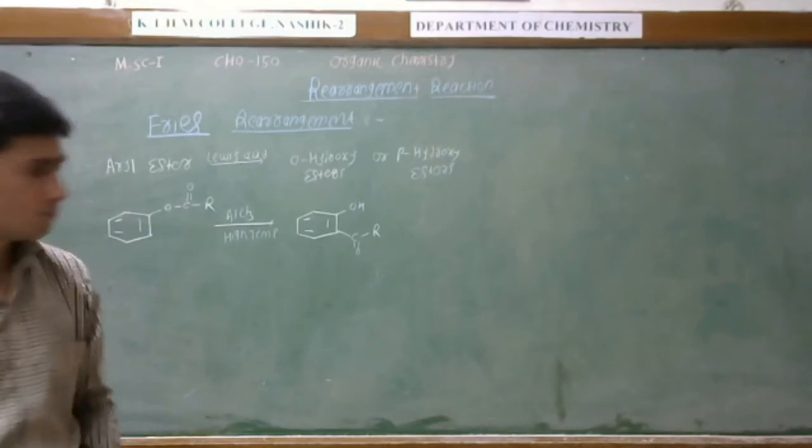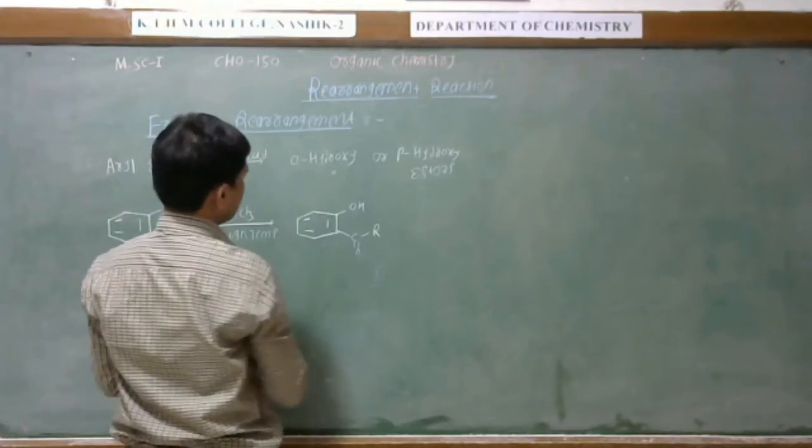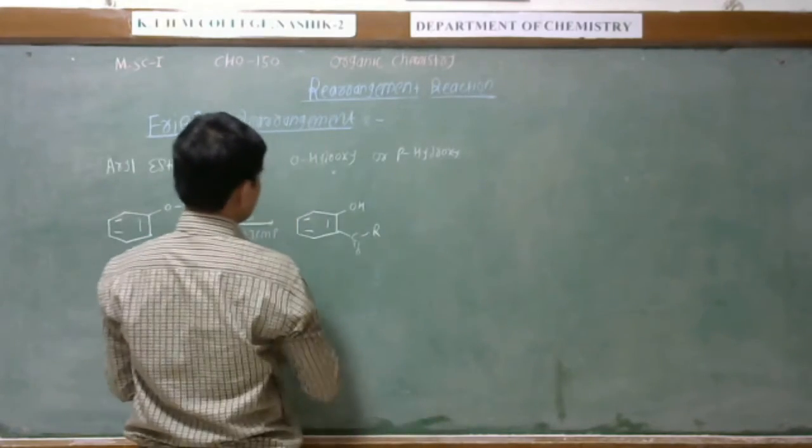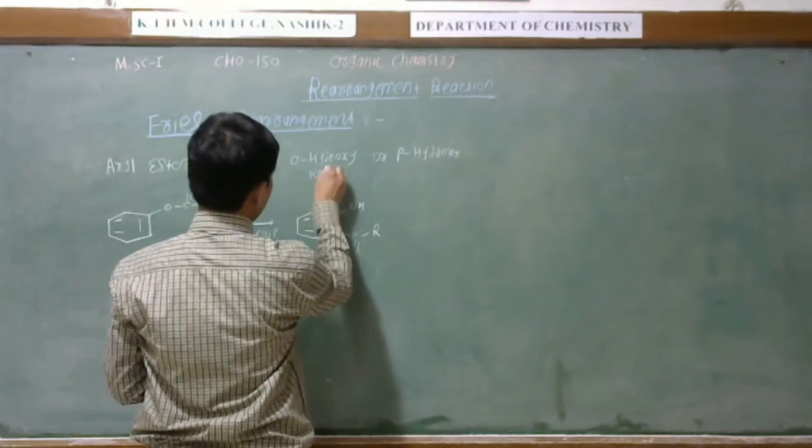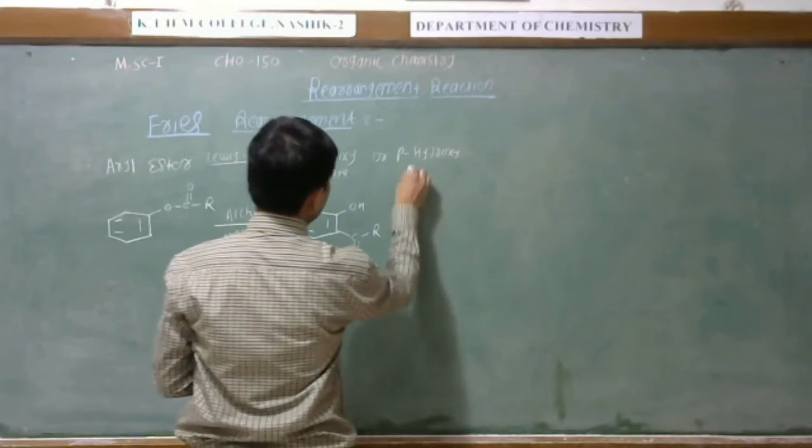Here is a formation of not ester but ketone. Let us say here ortho-hydroxy ketone and para-hydroxy ketone.